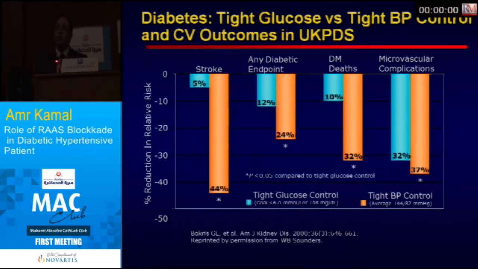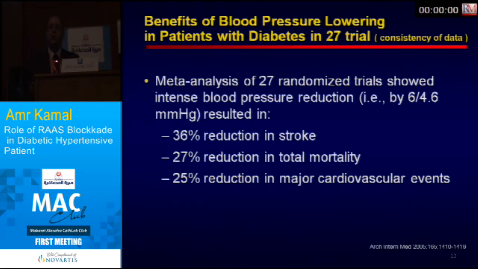According to the UKPDS, tight blood pressure control in a diabetic patient is of utmost importance, and it should be achieved according to the target goals. The goal, according to the European Society of Cardiology, is to be below 130/80. The ADA, the American Diabetes Association, goes a little bit higher, and I will tell you why.